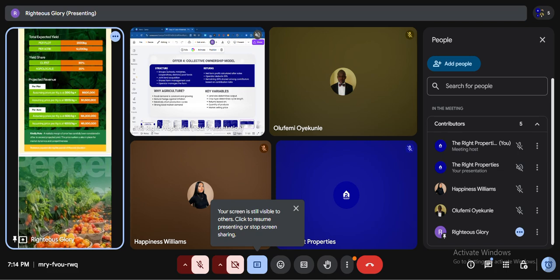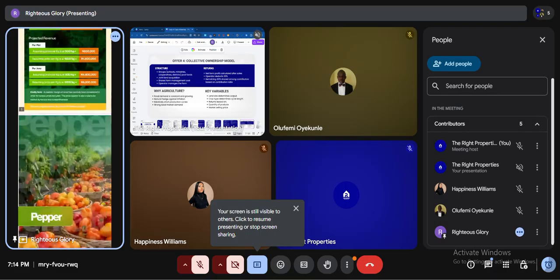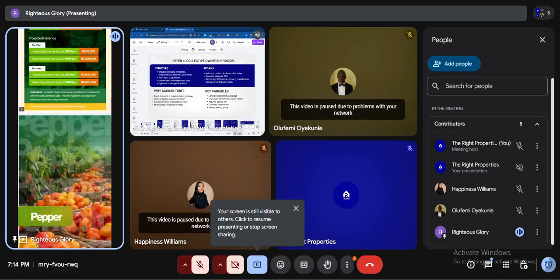So we have seen the revenue for tomato. Now let's go to that of pepper. Cultivation model: cultivation commences June, July. Harvest commences November. Harvest period is November, December. Management cost is 497. Management cost per acre is what?